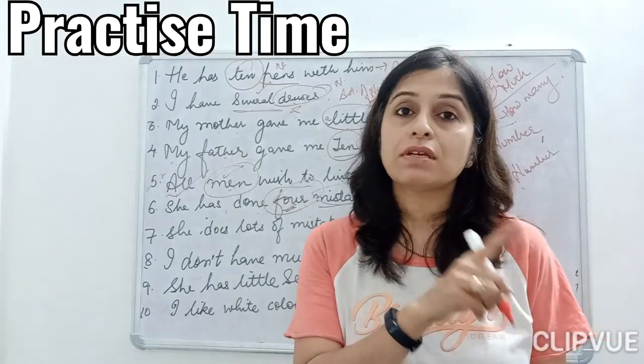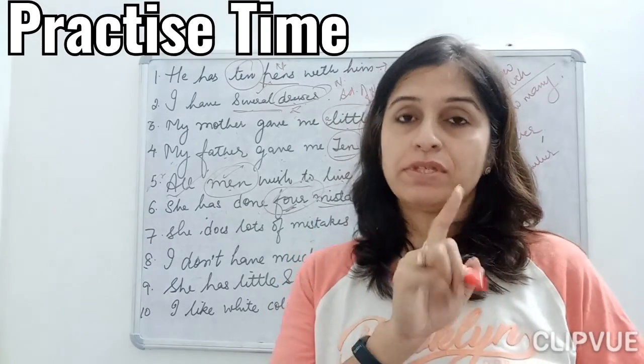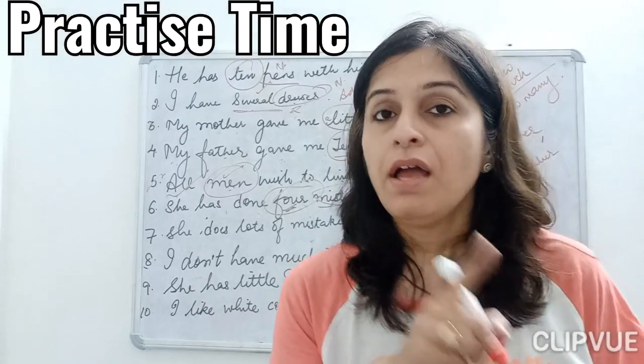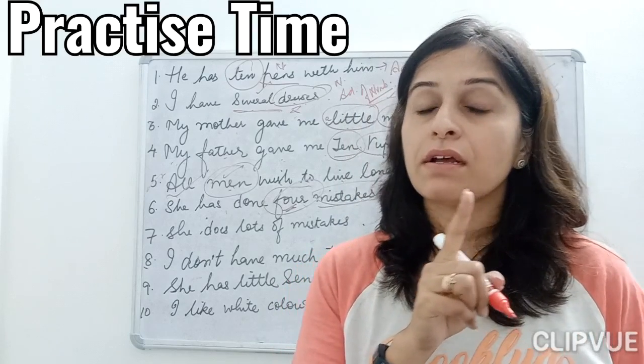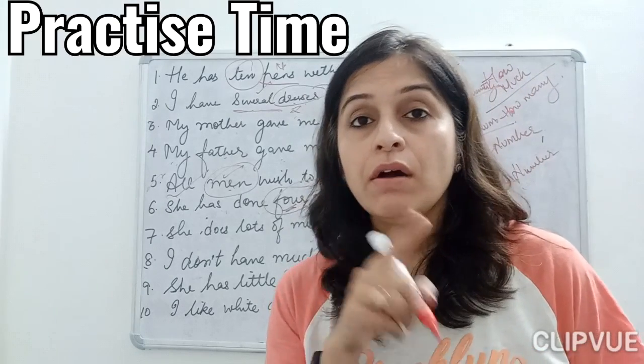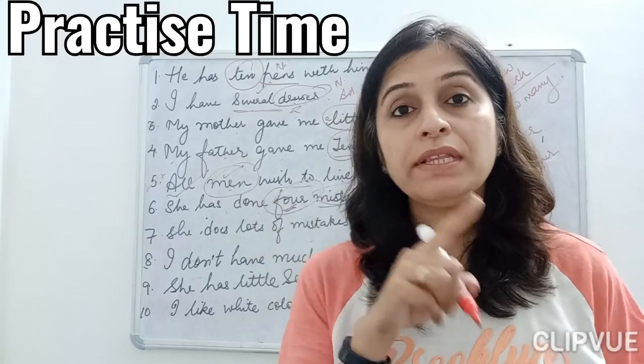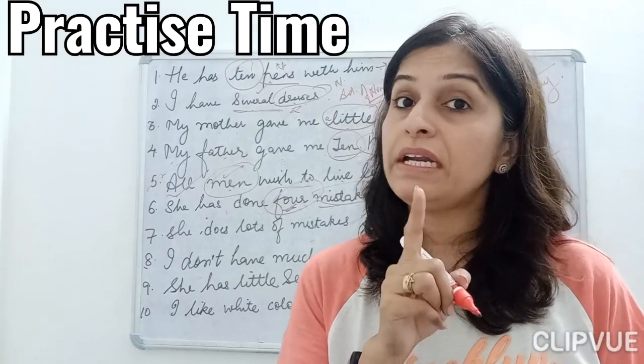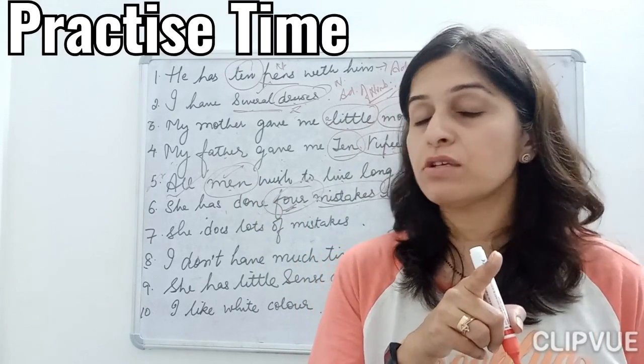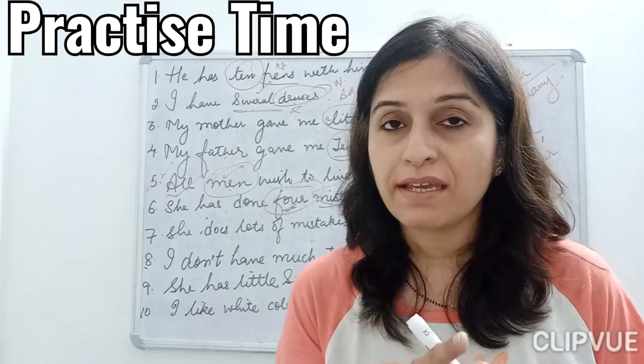When one mistake is repeated 2 times, 3 times, it is a mistake. But if you keep on doing that mistake, that becomes a deliberate mistake, and that is not considered to be a mistake.